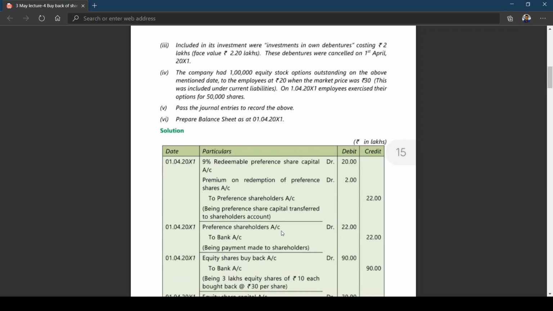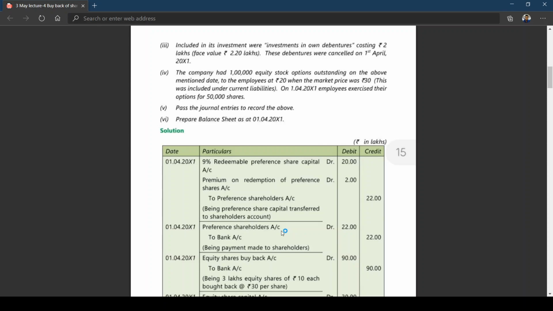Sir, what about preference share capital? Let me briefly remind you that when your company is going for redemption of preference shares, you have three options. They can go for fresh issue or capitalization of divisible profit.